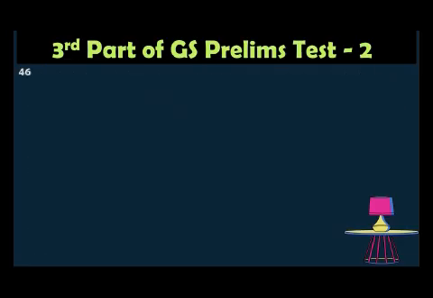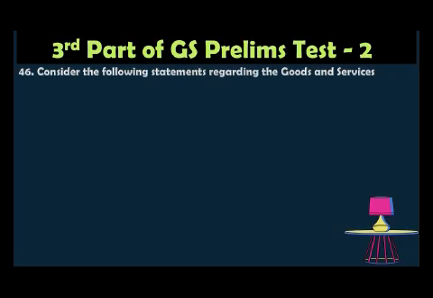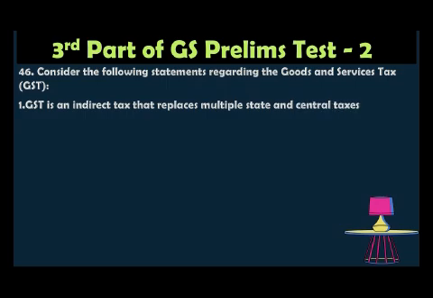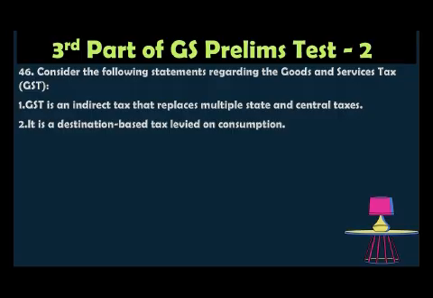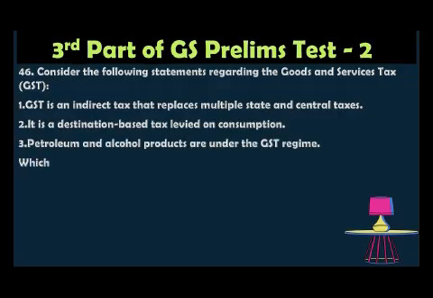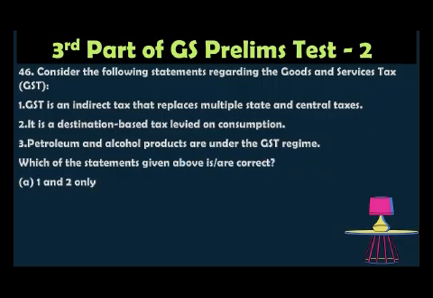Question number 46. Consider the following statements regarding the Goods and Services Tax. 1. GST is an indirect tax that replaces multiple state and central taxes. 2. It is a destination-based tax levied on consumption. 3. Petroleum and alcohol products are under the GST regime. Which of the statements given above is correct? Option A 1 and 2 only, option B 2 and 3 only, option C 1 and 3 only, option D 1, 2 and 3 only.